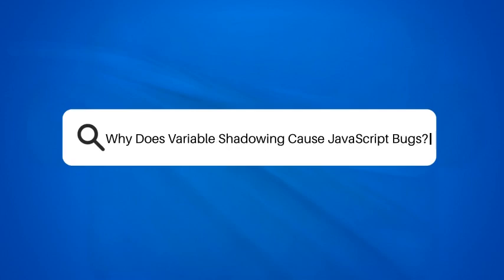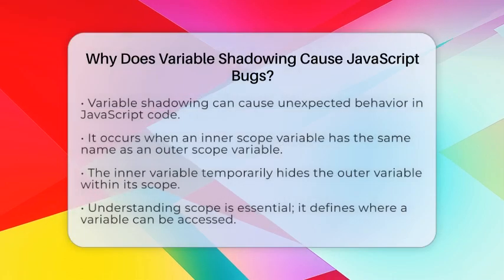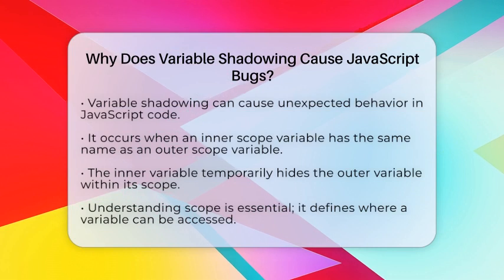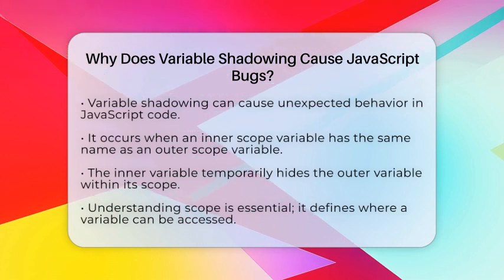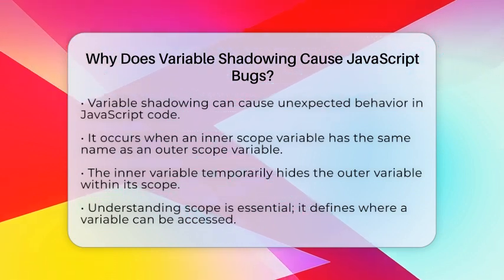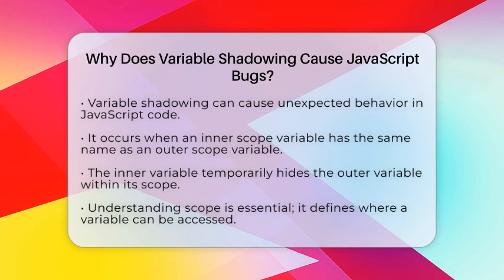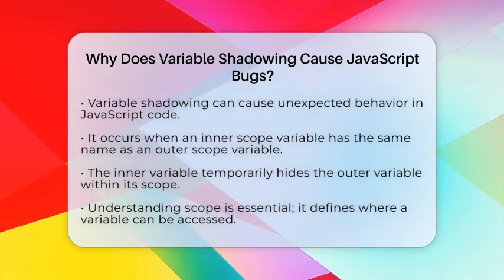Why does variable shadowing cause JavaScript bugs? Have you ever wondered why your JavaScript code sometimes behaves unexpectedly? One common culprit is variable shadowing. Let's break down what this means and how it can lead to bugs in your code.